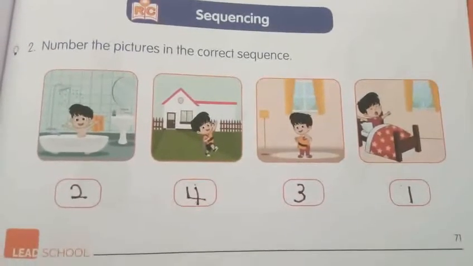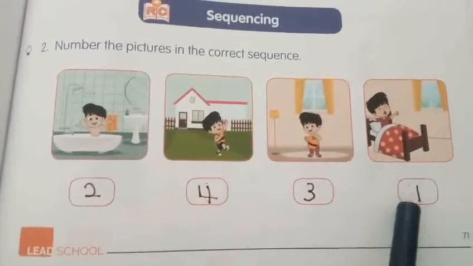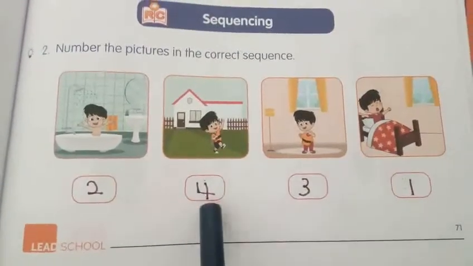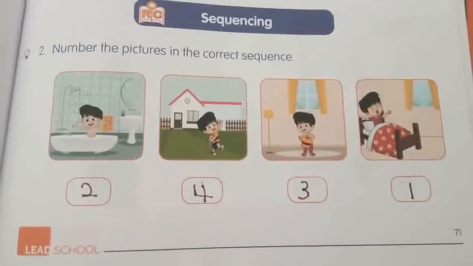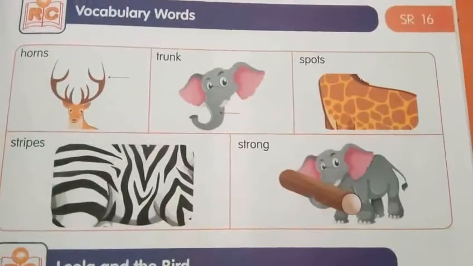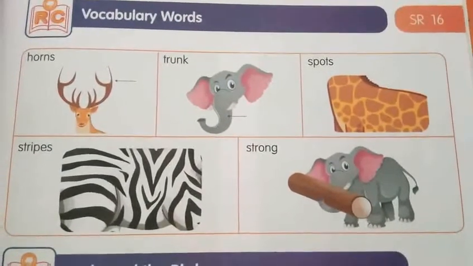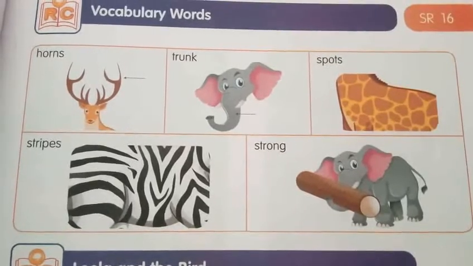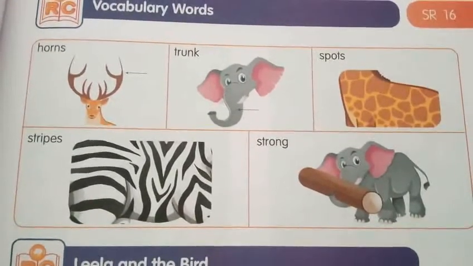See this, my dear children. Let us check out your answer. Wake up first. Taking bath 2. Wearing dress 3. Going out number 4. Yes. Great, my dear children. Now you will open your SR book, SR 16, page number 59. I will give 3 seconds time.